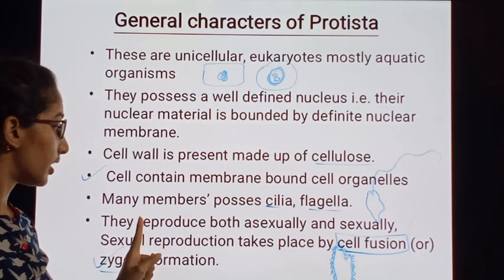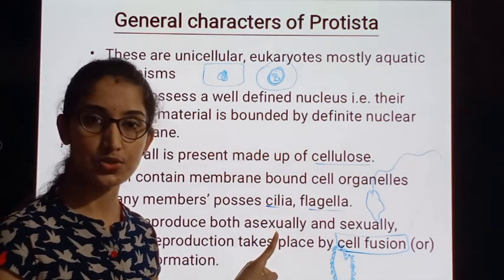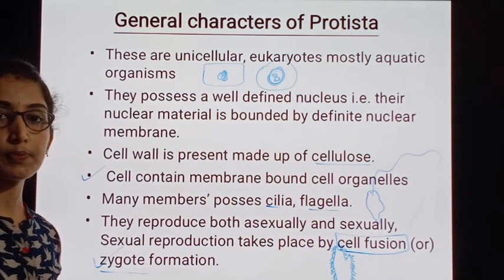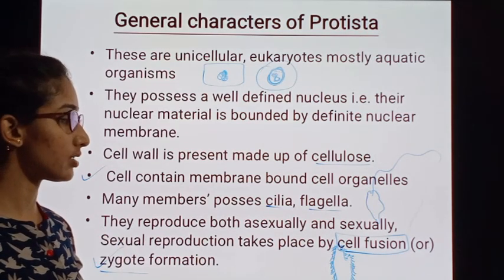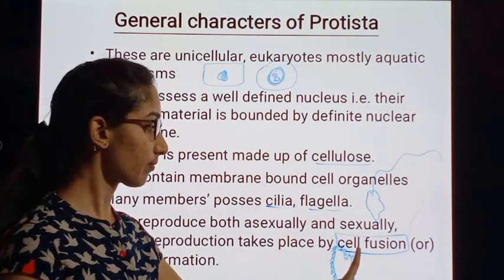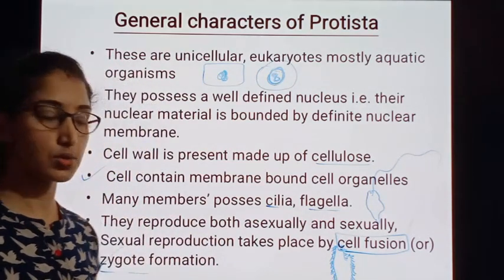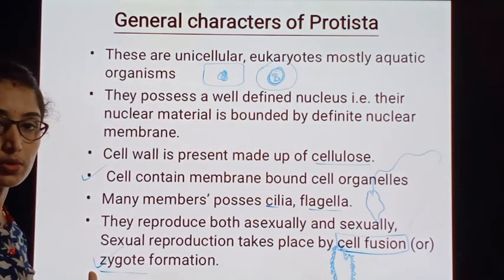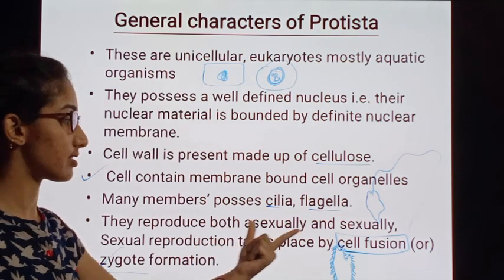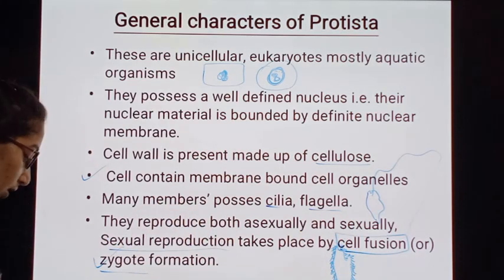I'll repeat it. The Protistans reproduce both by asexual as well as sexual ways. During sexual reproduction, the Protistans reproduce by the fusion of cells. Two cells will fuse together, and that leads to the formation of a zygote, and that process is called sexual reproduction.